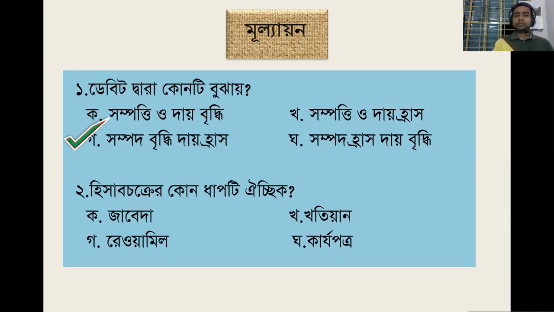Okay. Now, number 2, in an accounting cycle, which is the part that is not mandatory? Can you tell me? Either journal, trial balance, or ledger. It will be the worksheet. It is not necessary to prepare.